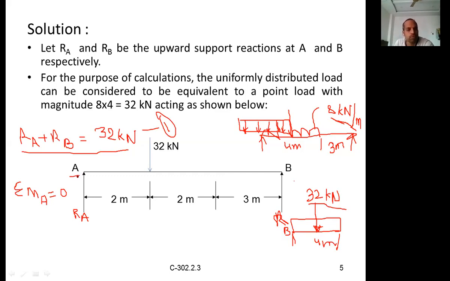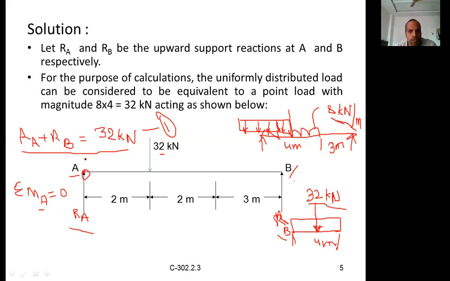Right. So in this case, let us say sigma M is equal to 0. Let us calculate about point A. So calculate the moment at point A due to all the forces. There are three forces: one is a downward load, the external load given, the second is the reaction at B, and the third is the reaction at A. But if you observe, the reaction at A is passing through the point about which we are taking moments. This is point A.